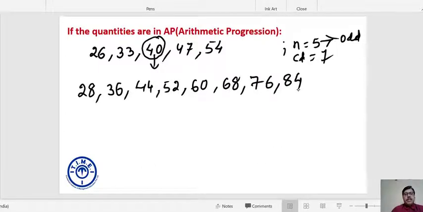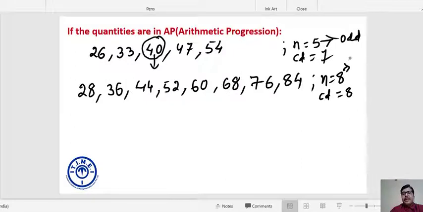Let us quickly check: 28 plus 8, 36 plus 8, 44, 52, 60, 68, 76 and 84. So the total number of elements is 8 and the common difference is also 8.